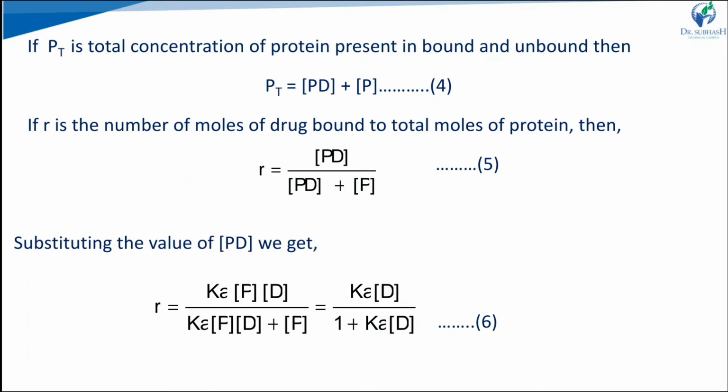If R is the number of moles of drug bound per total moles of protein, then R is equal to PD upon PD plus P. Now we substitute the PD value from the previous equation. So R is equal to K into P into D upon K into P into D plus free protein concentration P. Removing the common terms, the equation becomes R is equal to K into D upon 1 plus K into D.